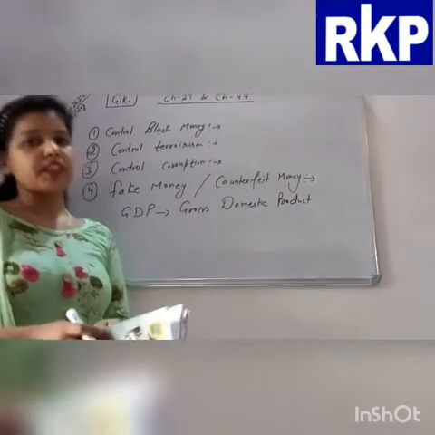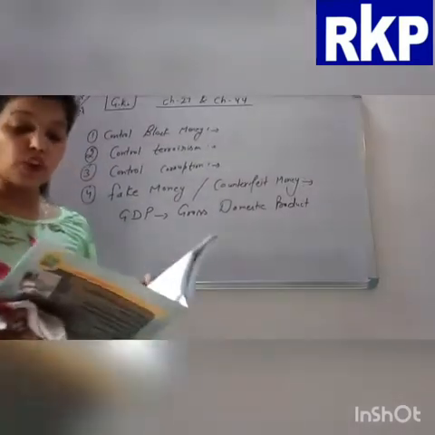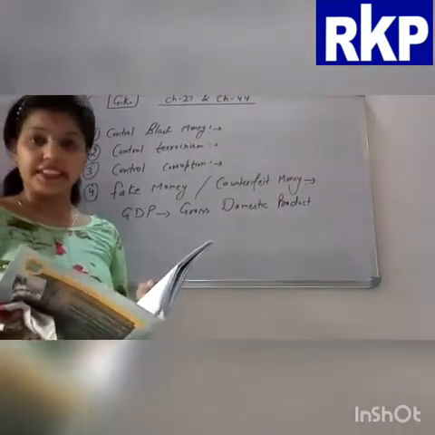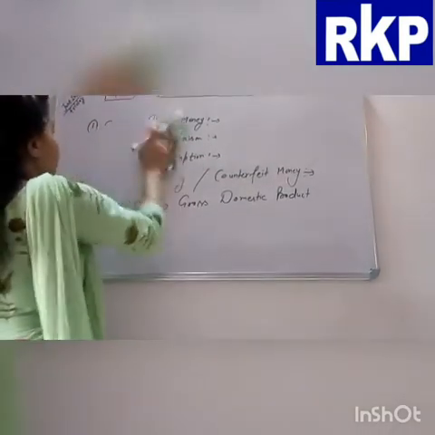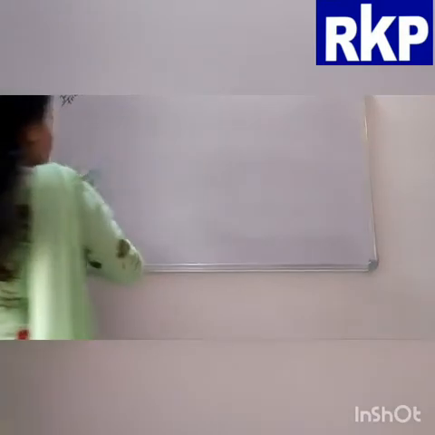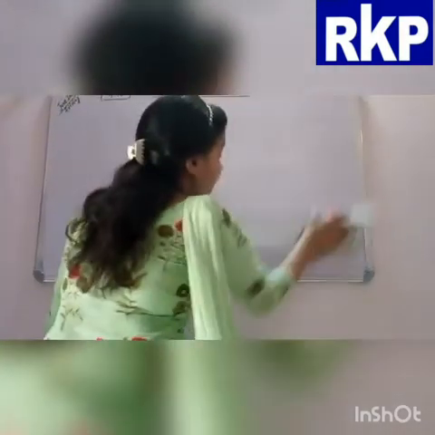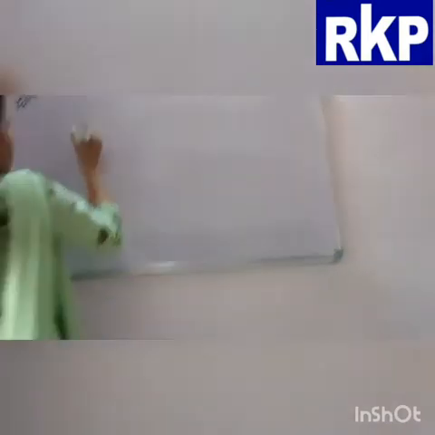Now come to chapter number 44. Chapter number 44 is improve your writing skills. So students, if you want to become a good writer, you must follow some rules, and these rules are given in your book, in your chapter.